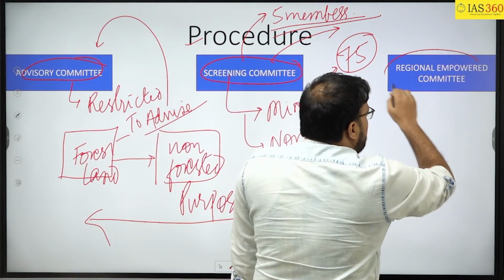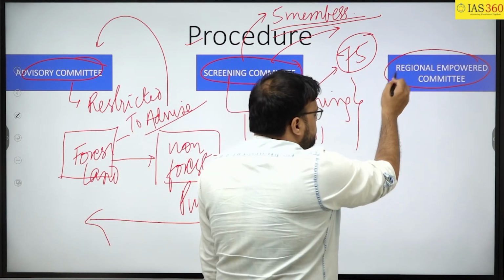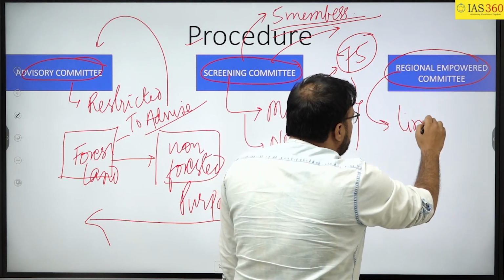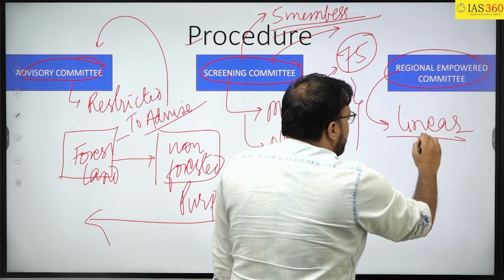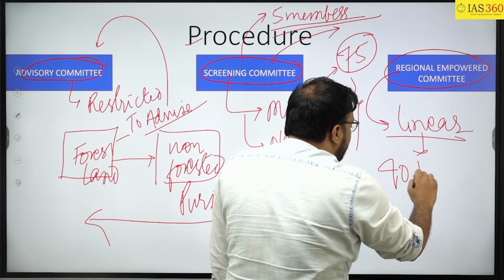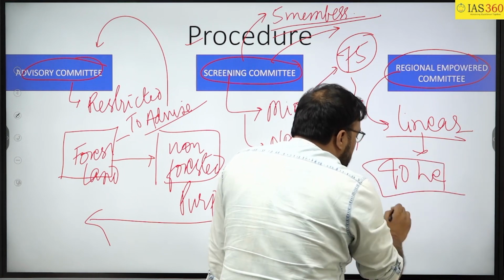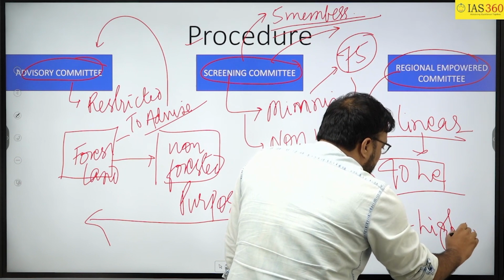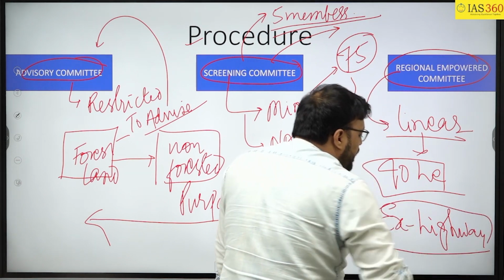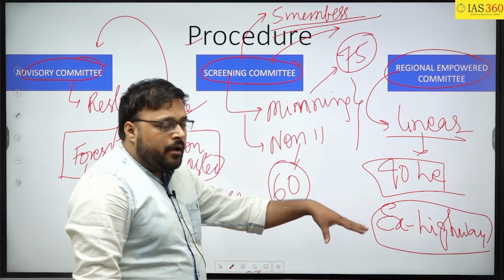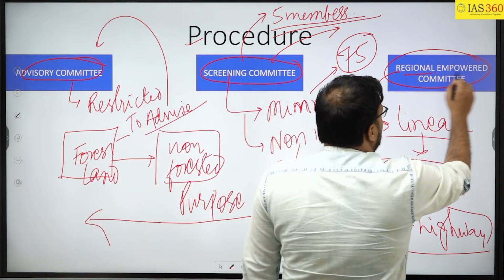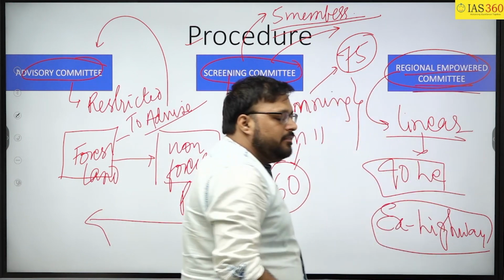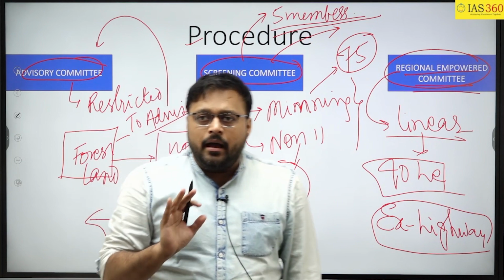Now the Regional Empowered Committee: if there is a linear project that involves more than 40 hectares of land, for example a highway, and we want to divert the forest land for a project like a highway, then it must be cleared at this level, that is the Regional Empowered Committee.